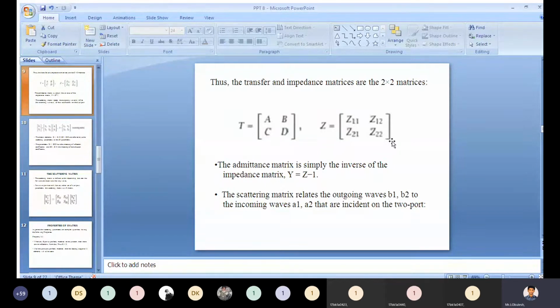We have the two-port network. The incoming waves are A1 and A2: from port 1, A1, and from port 2, A2. The outgoing waves are B1 from port 1 and B2 from port 2.